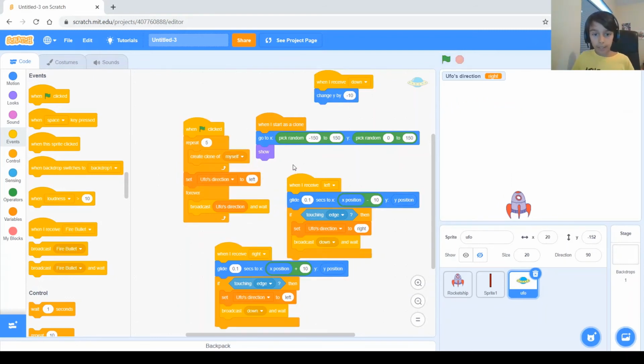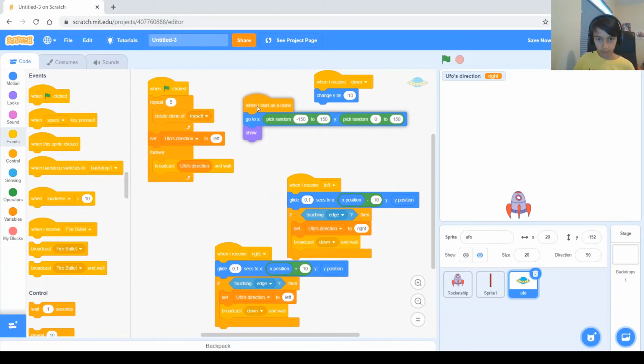So now for the next step, we need to take care if a bullet is touching a UFO, then the bullet needs to disappear, and then the UFO has to disappear too. So we need to actually do it here when I start as a clone, because the regular one, the original UFO, is just disappeared. So we need the clones to do this.